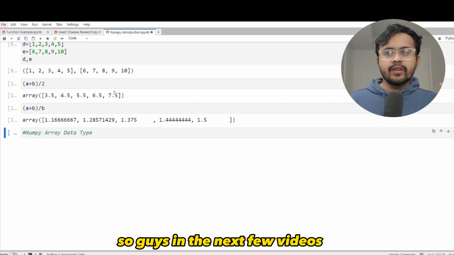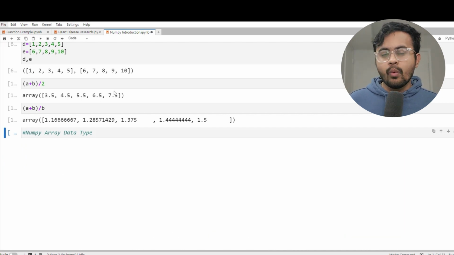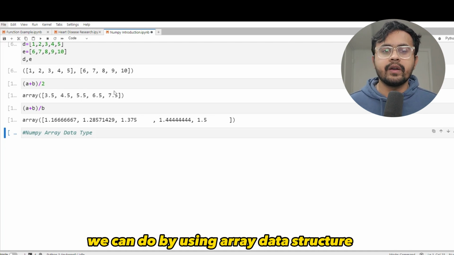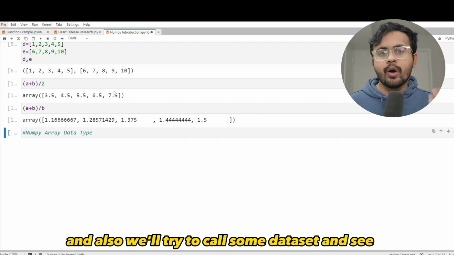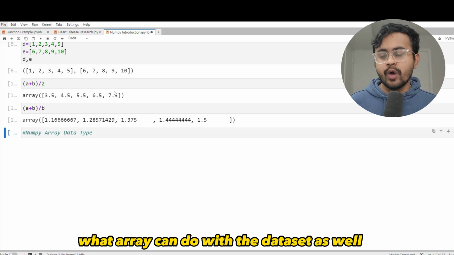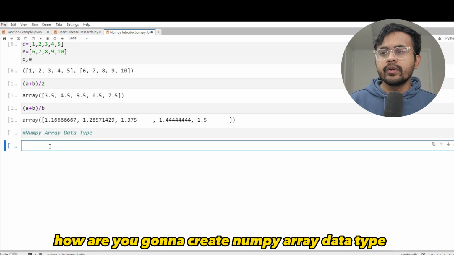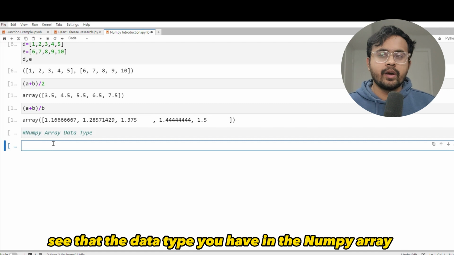You can see again that worked. So guys, in the next few videos maybe we can learn a few more complex things where we will see that there are a lot of mathematical things we can do by using the array data structure. And also we'll try to call some data set and see what array can do with the data set as well. Okay, one last thing before we finish this video is how you are going to see the data type you have in the NumPy array.